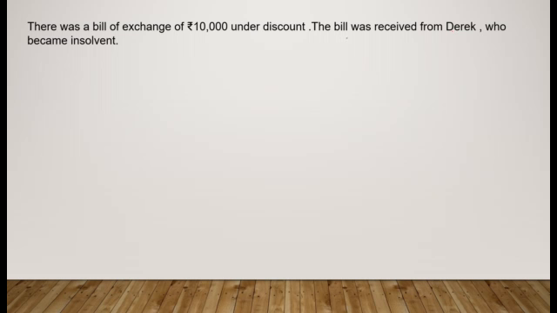So now what happens? The liability of paying off the bank would now fall back upon the firm. Therefore, the firm will be paying this 10,000 rupees. So as the firm is being dissolved, we would be debiting the realization account with the amount of 10,000 which is going to be paid, and we would be crediting the bank or cash account, the mode in which we pay the bank the amount of 10,000 for the bill of exchange which was discounted and dishonored.